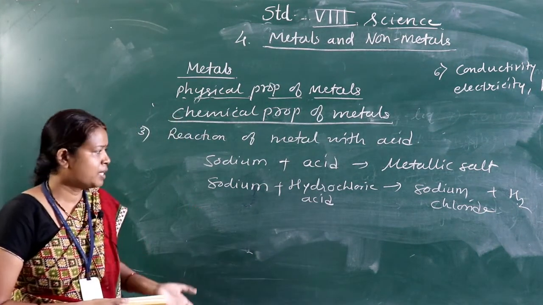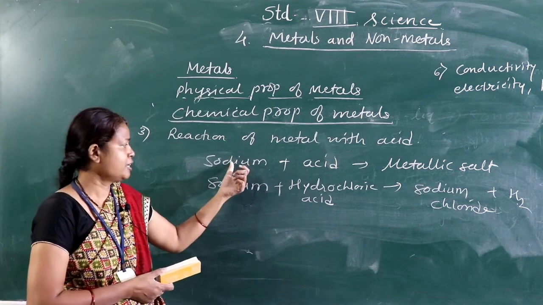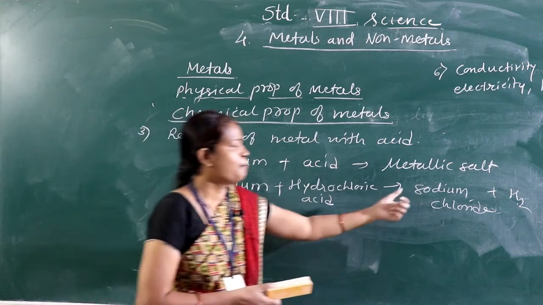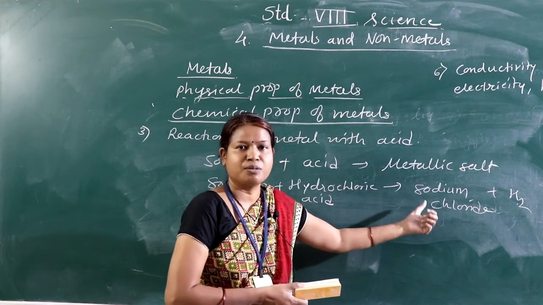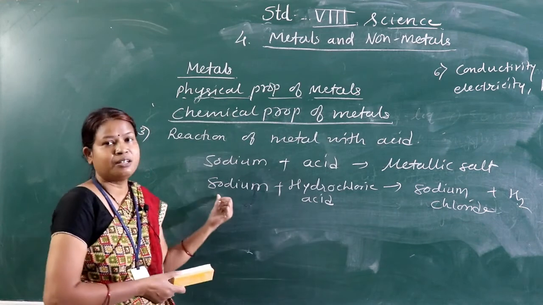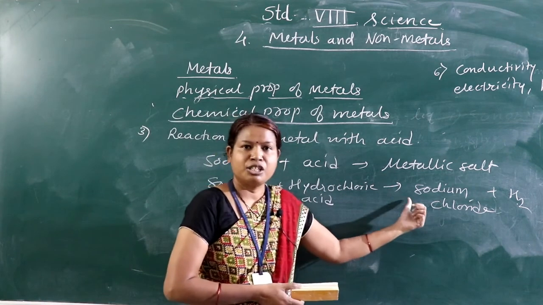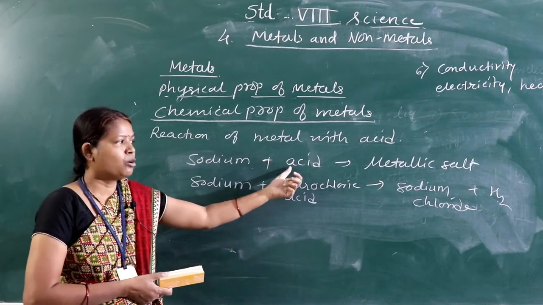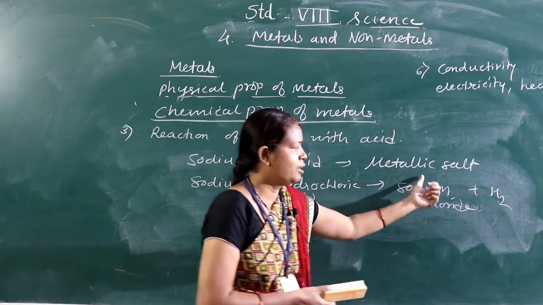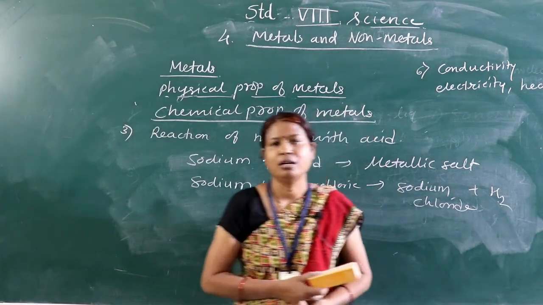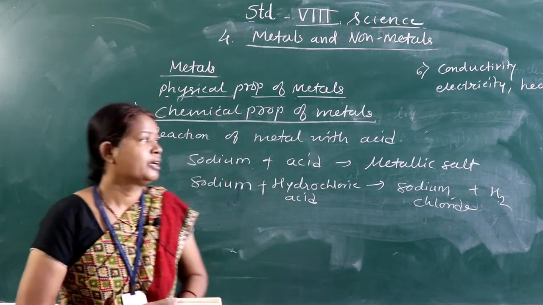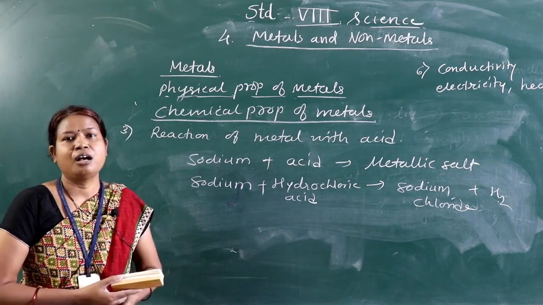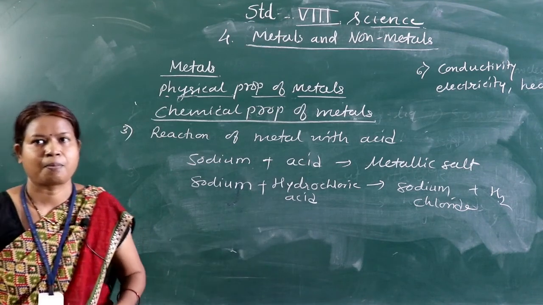Similarly we can take any example. If instead of sodium we take magnesium, it comes in contact with acid and forms magnesium salt, that is magnesium chloride. If we take calcium, it forms calcium chloride. Any metal we can substitute here, and when it comes in contact with acid, it produces salt along with the evolution of hydrogen gas. These are the chemical properties of metals. In this way you can differentiate how to identify metals. Thank you students.